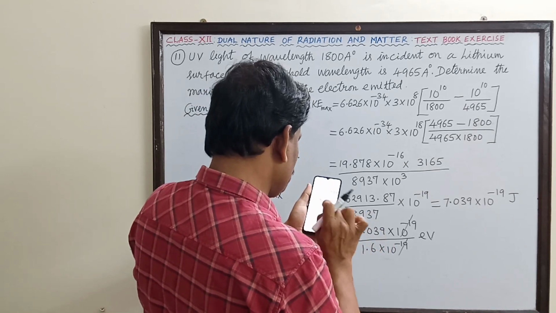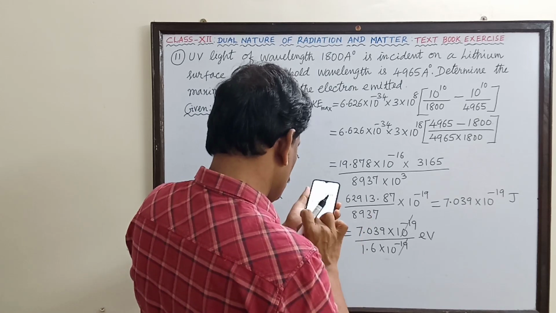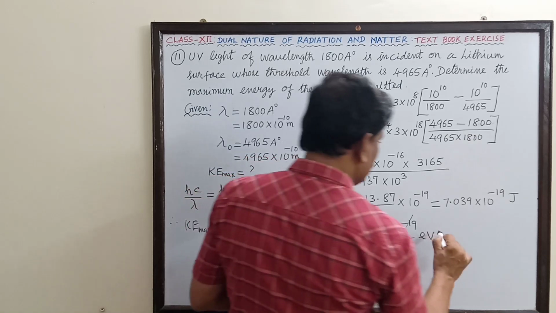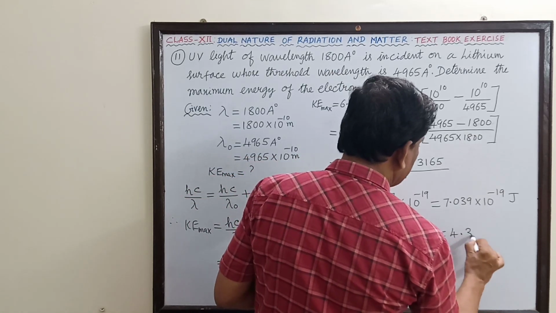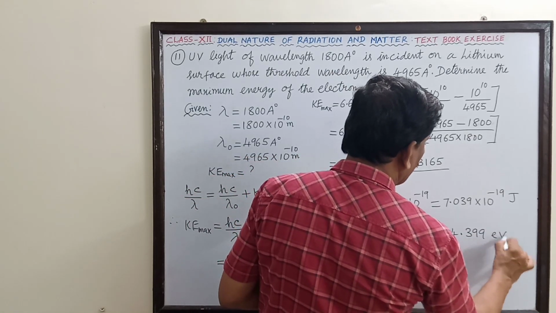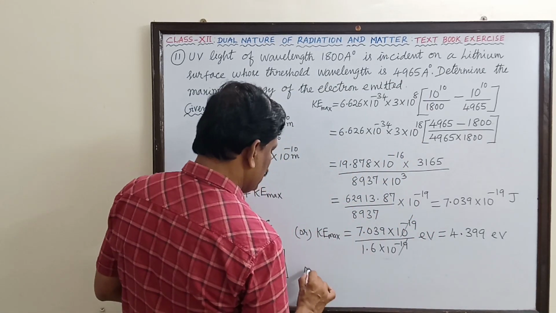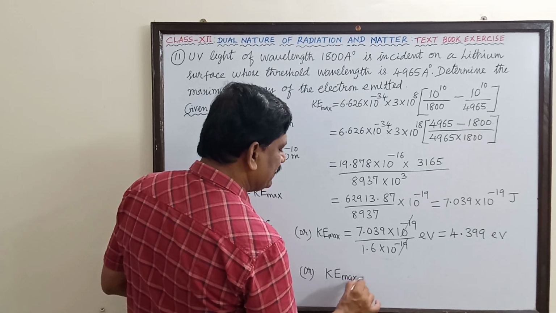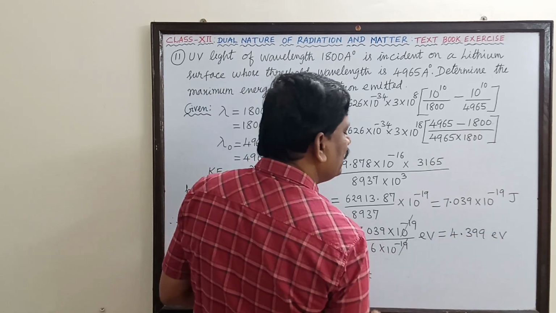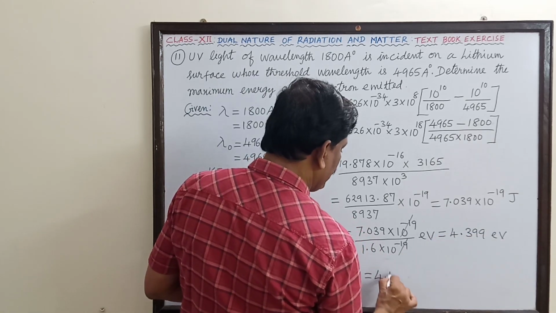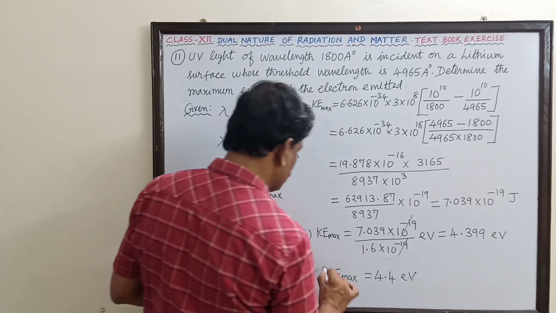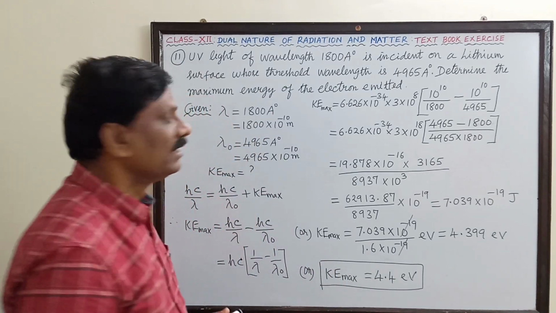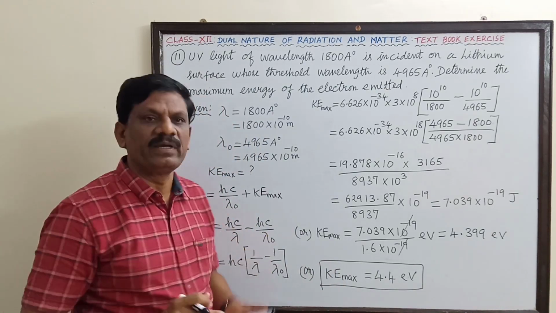So this ratio, 7.039 divided by 1.6, is equal to 4.399 electron volt. Or we can round it off as 4.4 itself. So 4.4 electron volt is the required answer for the maximum kinetic energy of the ejected photoelectron.